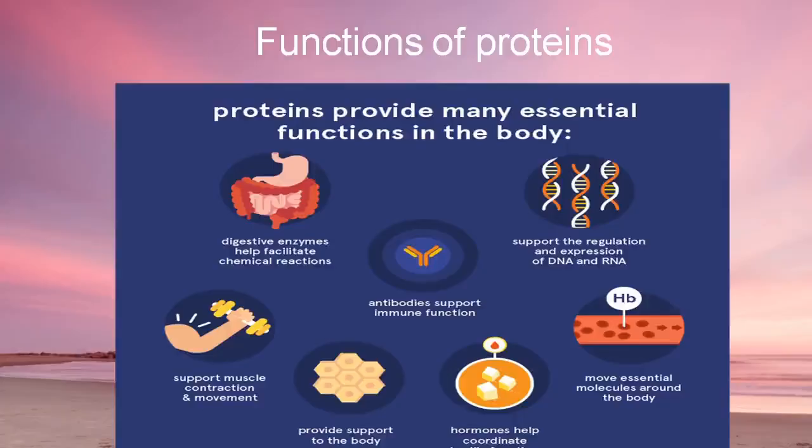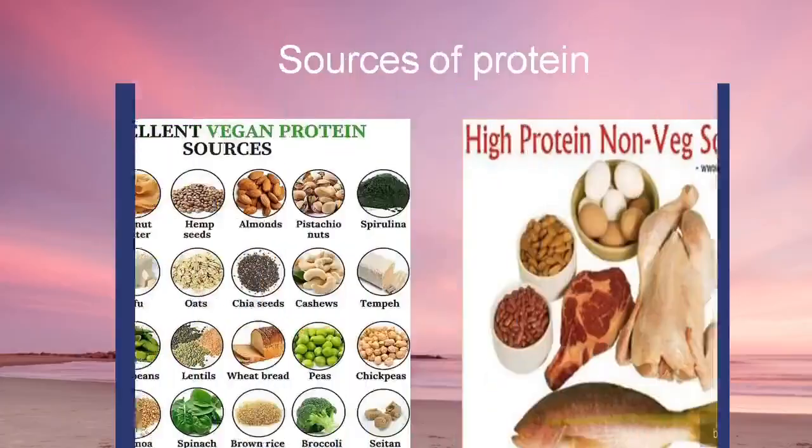Protein is also important for formation of antibodies, which support our immune system. So for increasing immunity, protein is essential. These are the major functions of protein: bodybuilding, it also provides energy, it creates some hormones, it functions as an enzyme, and another major function is antibodies formation. All these are the functions of protein.